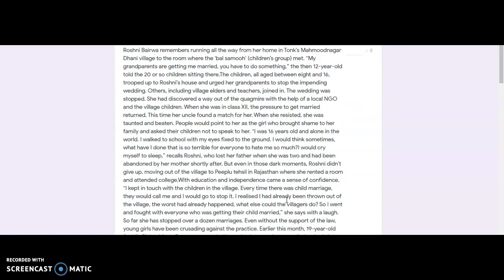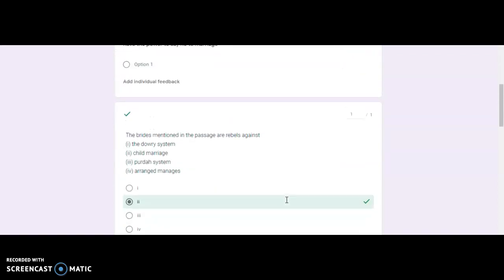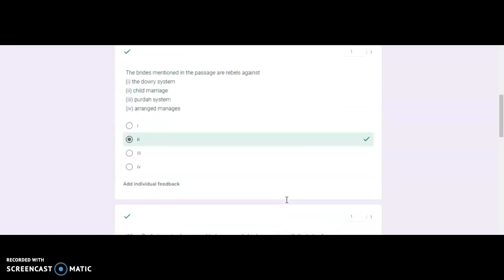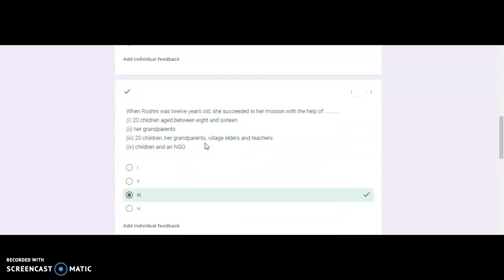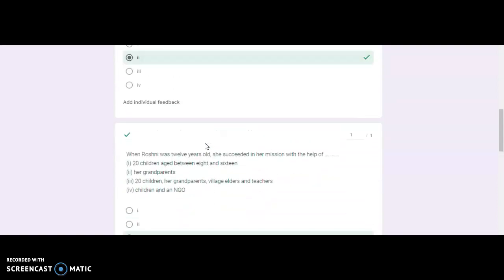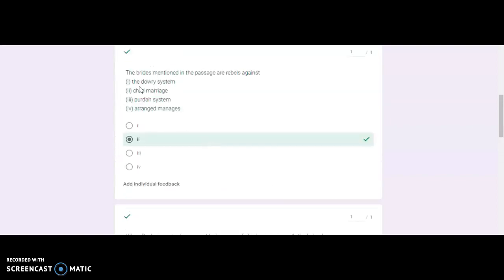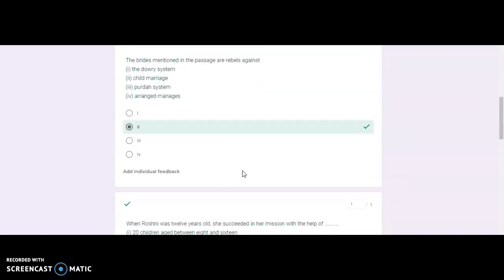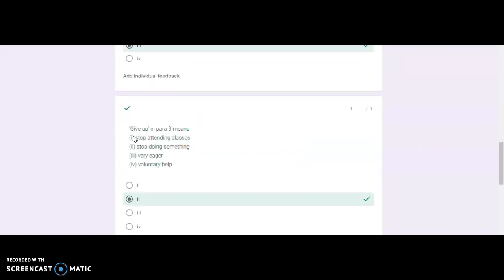When you see the passage, no need to jump directly to the passage. First, read the questions and see what they are related to. The brides mentioned in the passage are rebels against. When Roshni was 12 years, she succeeded. Now you have to focus on these words: the brides, 12 years, give up.